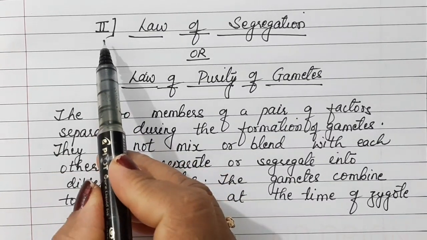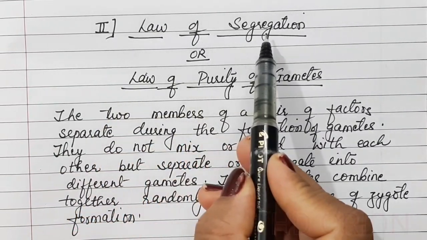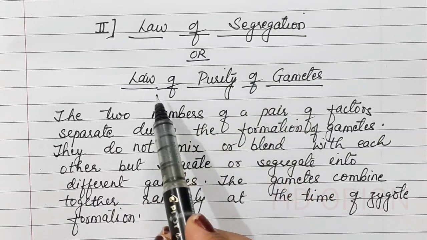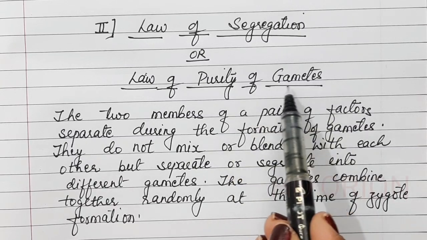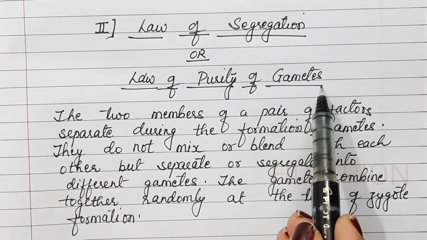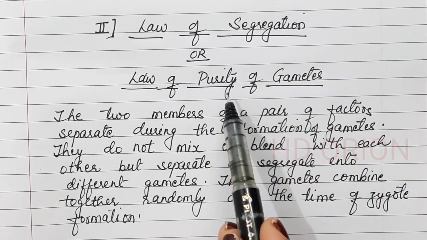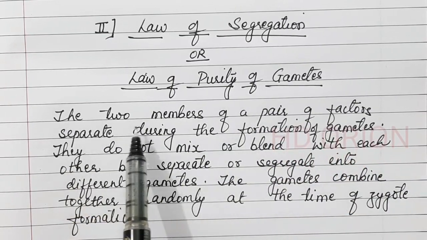Let us study the second law of Mendel, the law of segregation, also known as the law of purity of gametes. Now we know that gamete formation takes place in the process of meiosis and they are always pure. I'll explain it. Let us first study what it says.